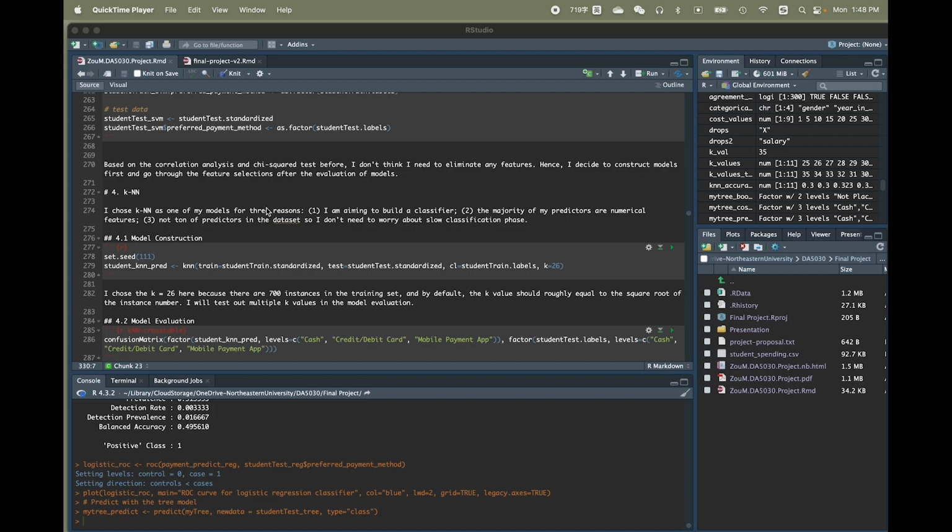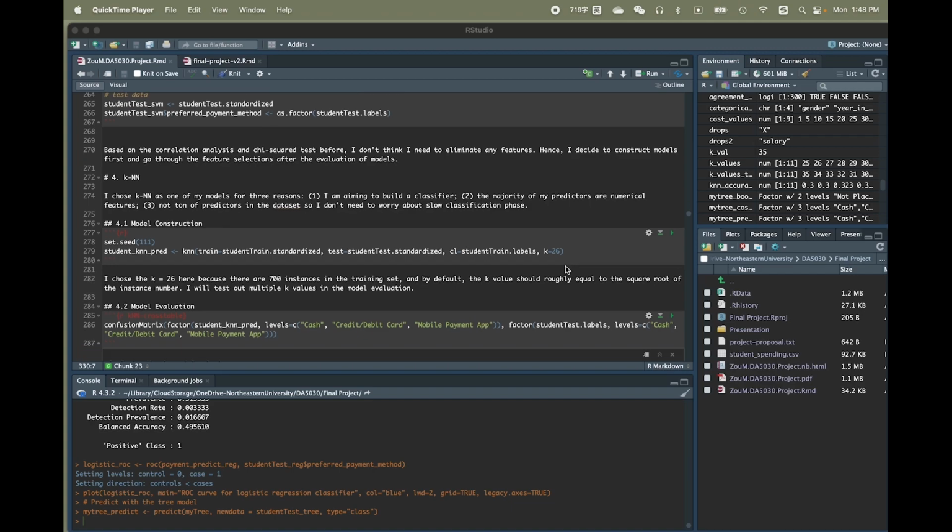Okay, so first I built KNN. I chose KNN because I'm aiming to build a classifier. The majority of my predictors are numerical features, and I don't have a ton of predictors, so I don't need to worry about the slow classification phase. So I set my original K to 26 because there are 700 instances in the training set, and by default the K value should roughly equal the square root of the instance number. So that's why I set it to 26.